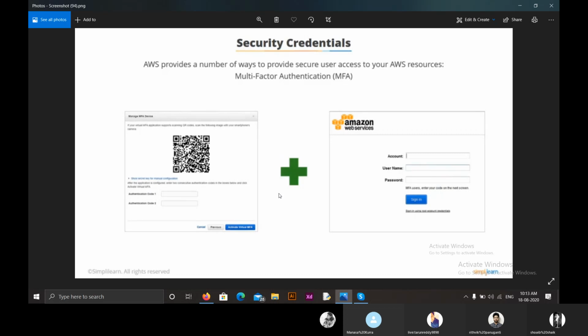Every time they log in, they must provide a 6-digit code which is automatically generated, and they have to give that code in order to access their resources.